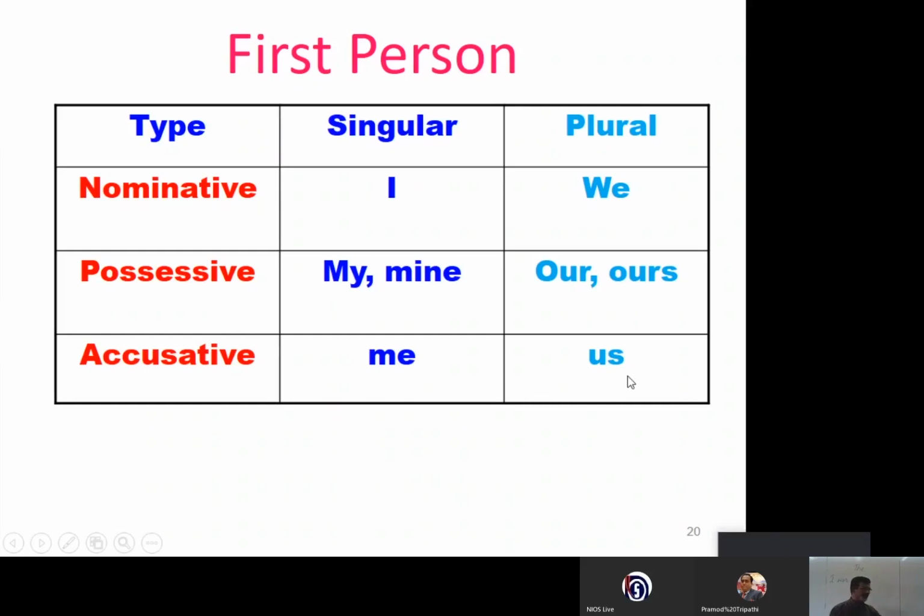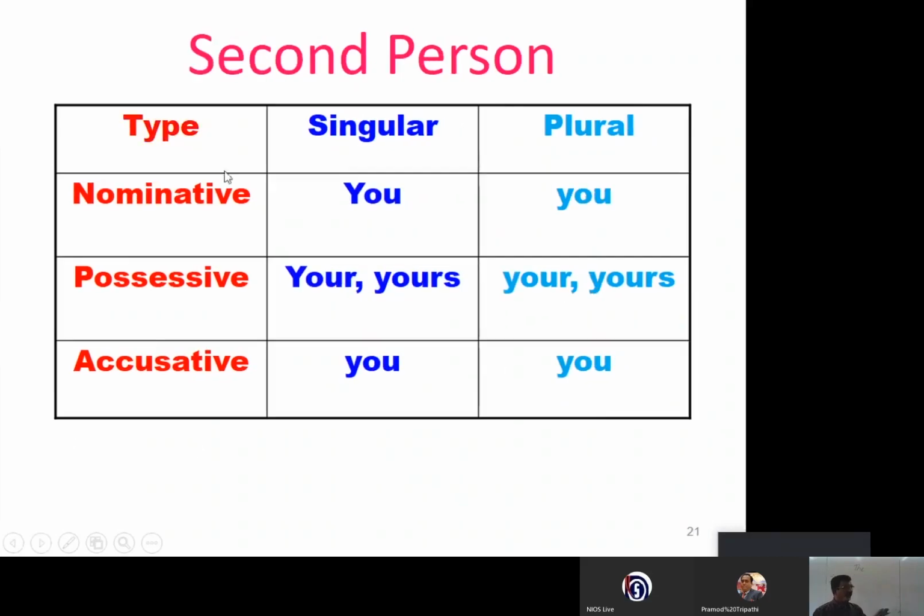Let us go to second person. Here also we have nominative, possessive, and accusative. Nominative singular is you, and naturally the plural is also you. In all the you forms, singular and plural are the same. In possessive, your and yours, singular and plural are the same. In accusative, you and you.